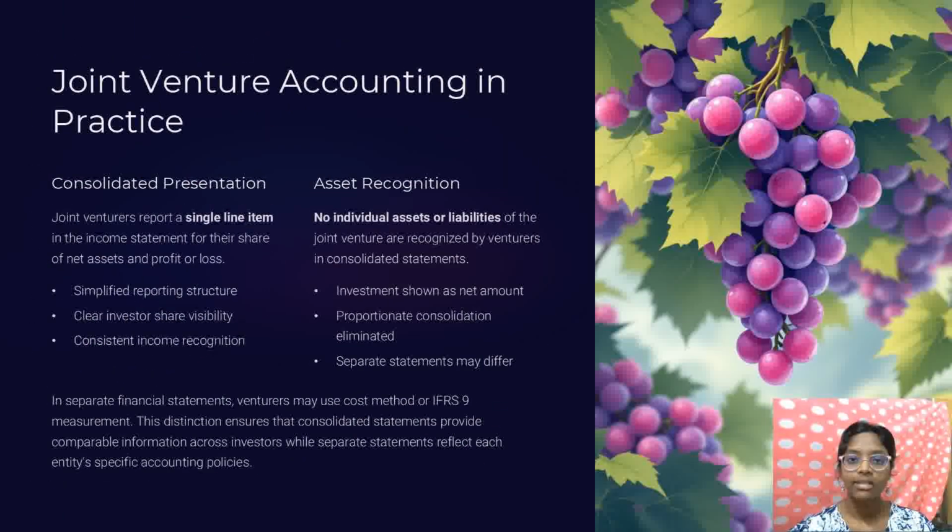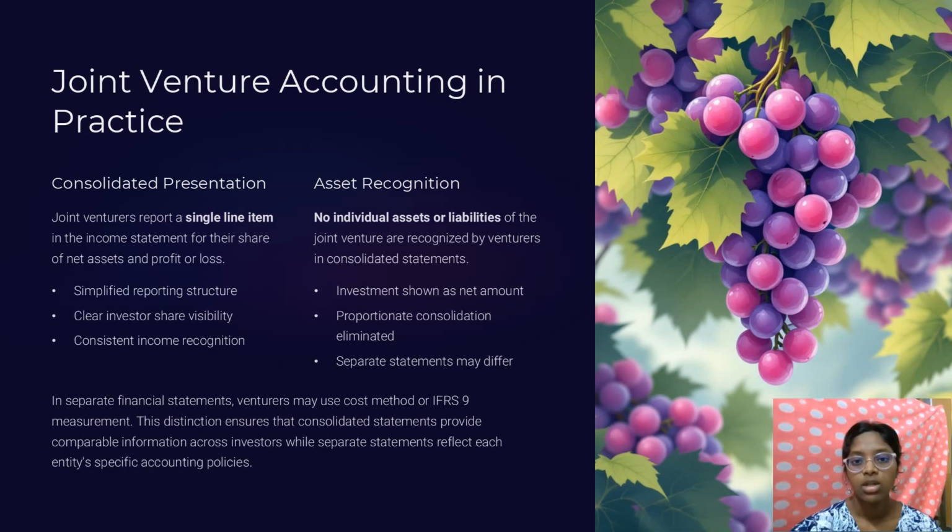This slide is an overview of joint venture accounting in practice, which focuses on how the company reports its interest in a joint venture within its own consolidated financial statements. This method describes how a company accounts for its share in a joint venture.